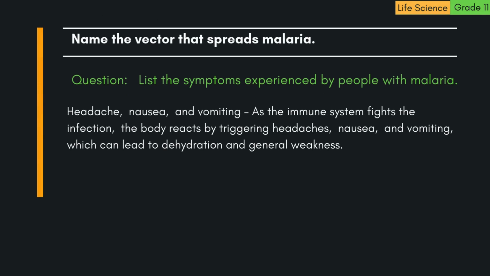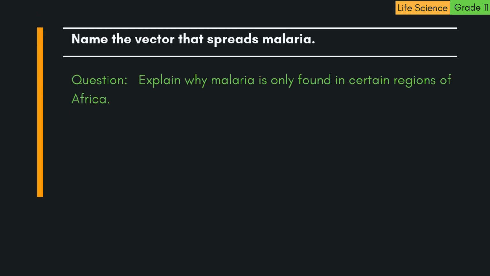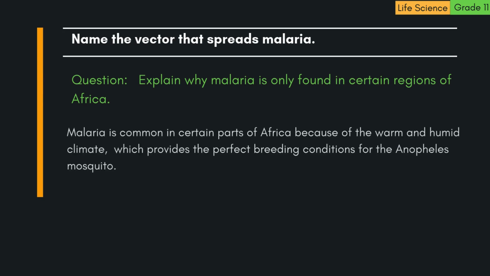2. Headache, nausea, and vomiting. As the immune system fights the infection, the body reacts by triggering headaches, nausea, and vomiting, which can lead to dehydration and general weakness. Question: explain why malaria is only found in certain regions of Africa.